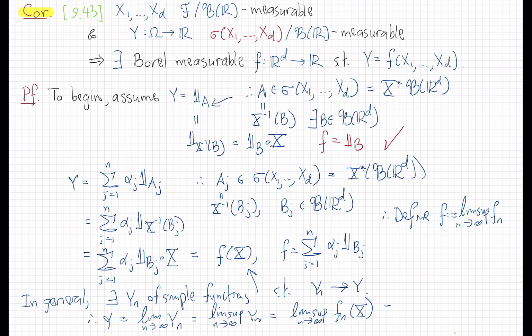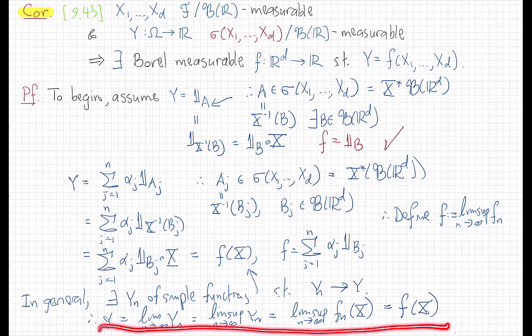And then, clearly, this is equal to f composed with x. Now, if we want to be a little persnickety, this could take infinite values, but if we assume that our original y does not take infinite values, this chain of equalities shows that f won't either. And so this concludes the proof.